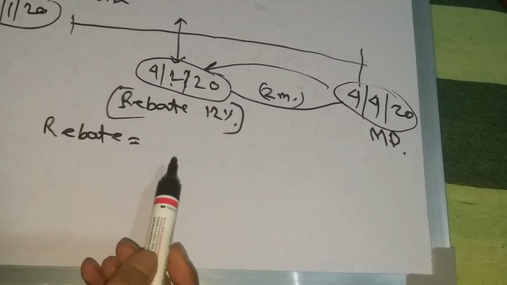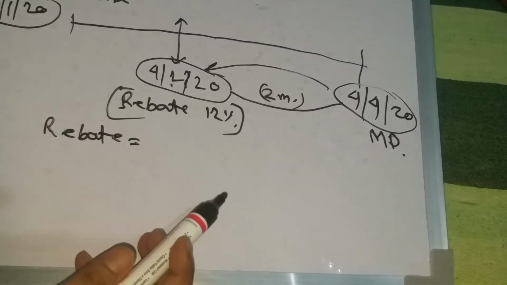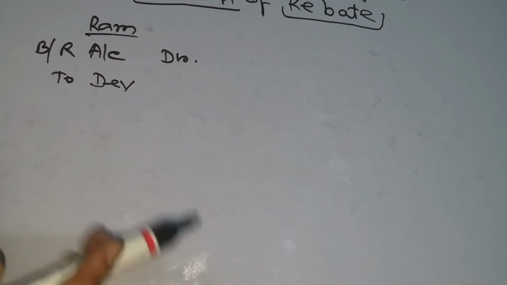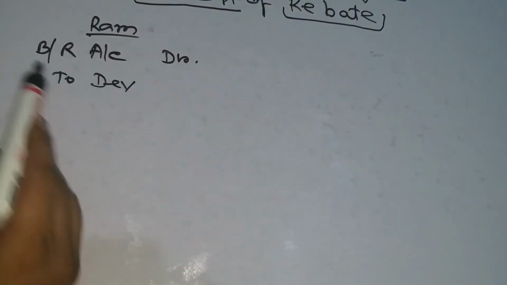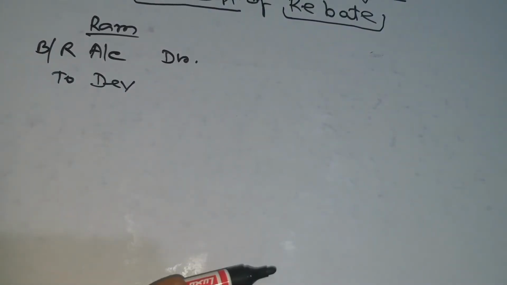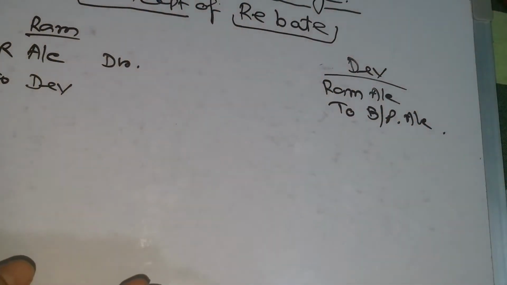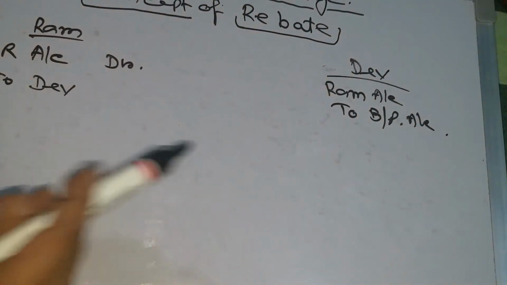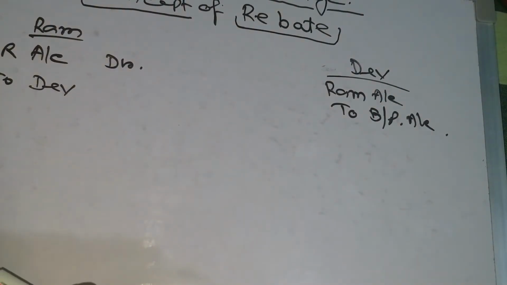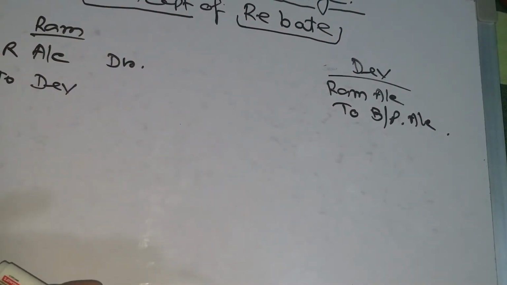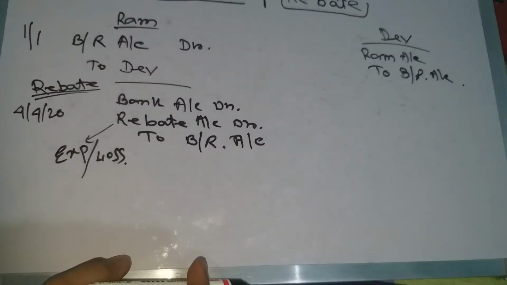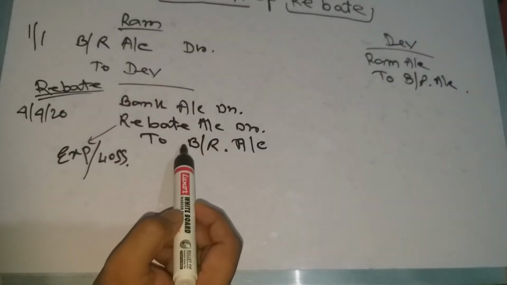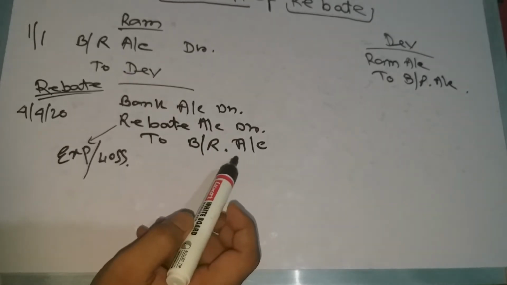Now think that Ram draws a bill, so the entry will be bills receivable account debit to Dev, and in the books of Dev it will be Ram account debit to bills payable. Now for the rebate, it will be bank account debit, rebate account debit to bills receivable.